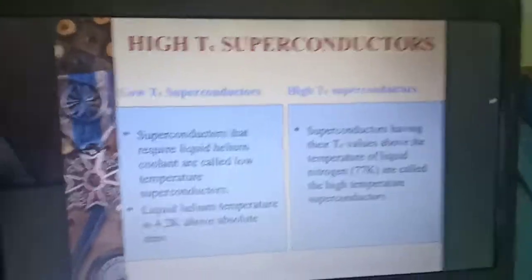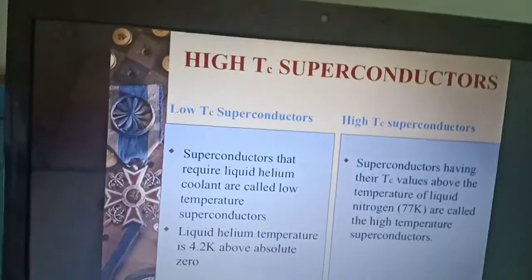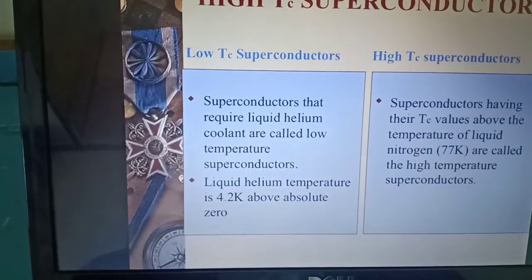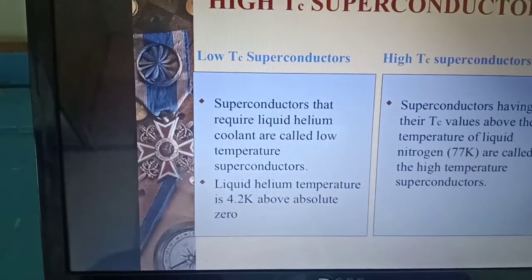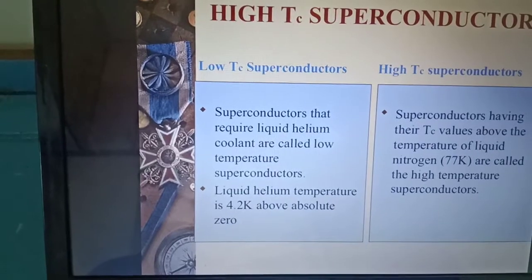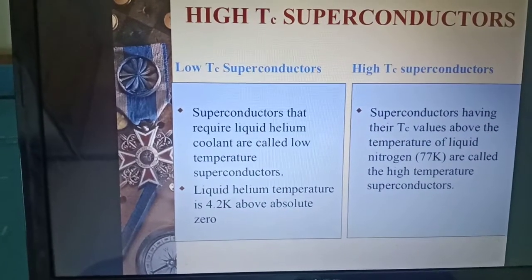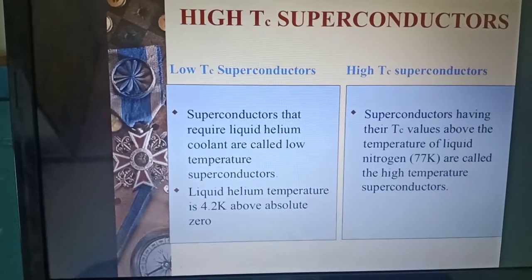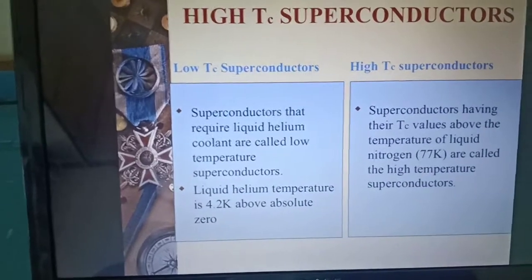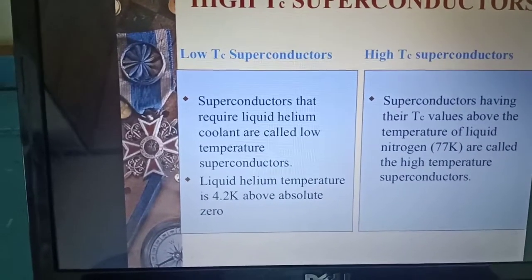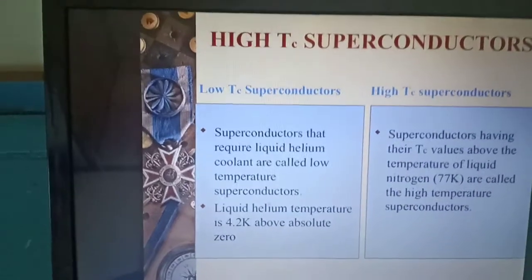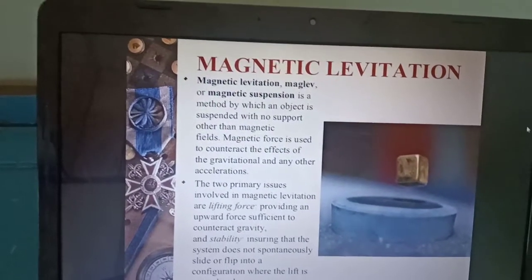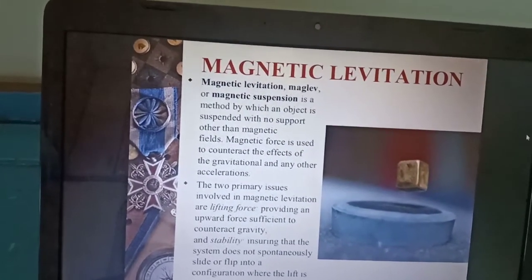As I told, there are low critical and high critical superconductors. Superconductors that require liquid helium coolant are called low temperature superconductors, and superconductors having their critical values above the temperature of liquid nitrogen are called high temperature superconductors. The liquid helium temperature, as I took, the critical temperature is 4.2 K above absolute zero. So we can see there are wide applications. In the next video, let us discuss the wide applications of superconductors.